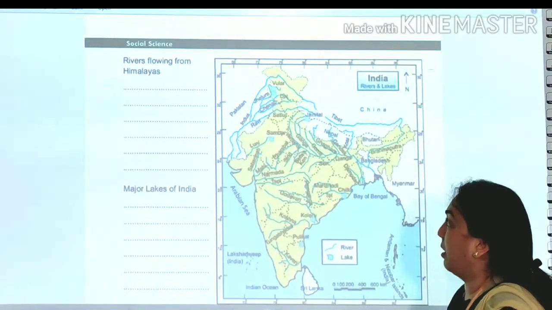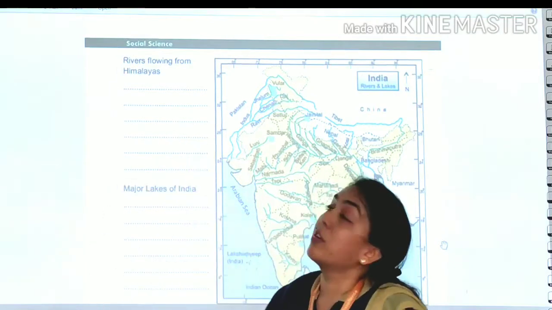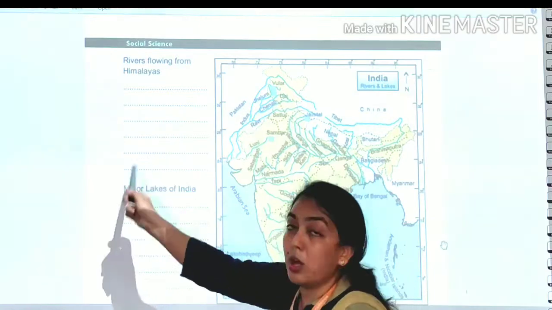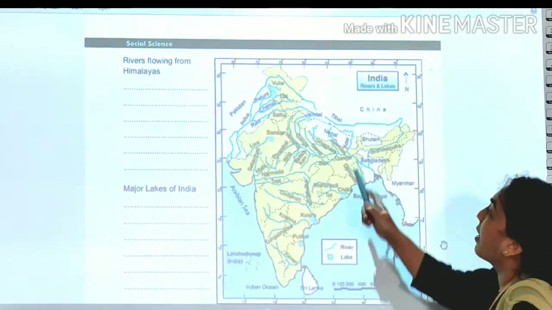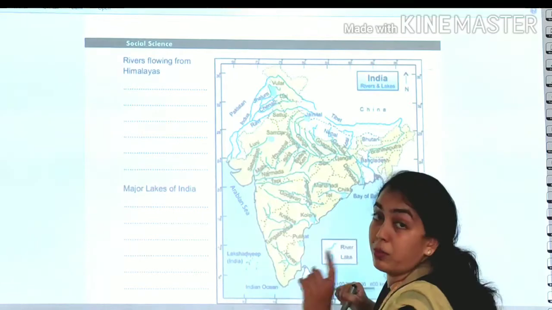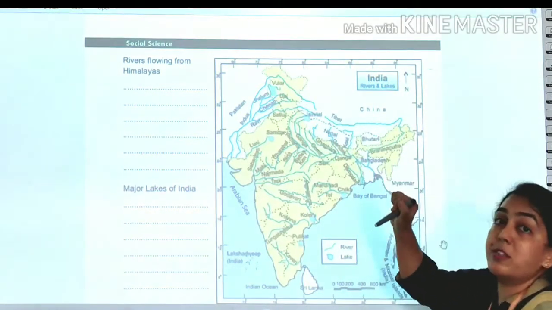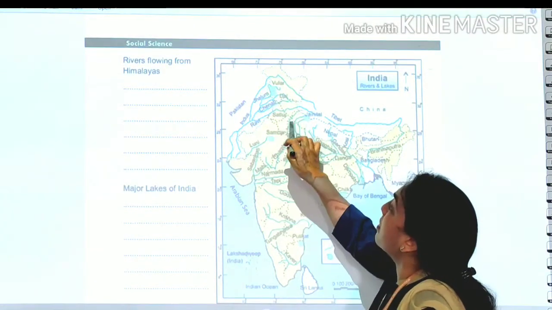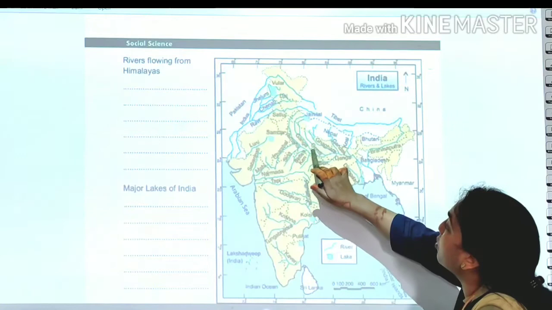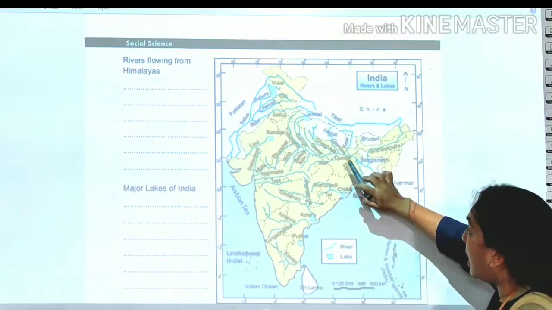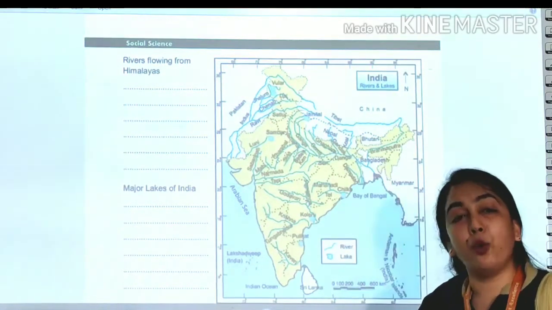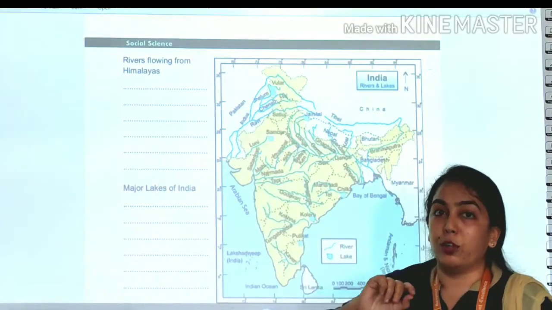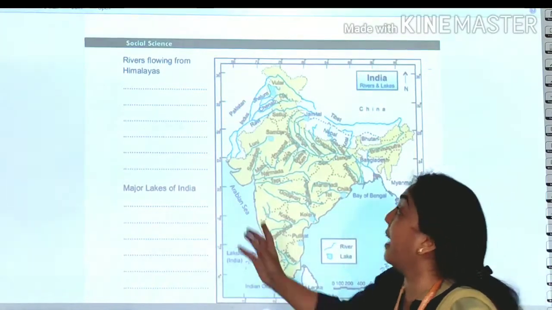And the main important thing, yes, the first question, which is rivers which are flowing from Himalayas, we have to cover that. And yes, you have to write in the textbook and fill this blank. First of all, if I talk about the first river, which rivers flow from the Himalaya? First one, you can see Jhelum, then Chenab, Satluj, and then here you can see Ganga, Gomti, Gagra, Gandhak, Kosi. If you refer to your textbook clearly, you can see the rivers that flow from the Himalayas are being discussed here, and that we have to write.